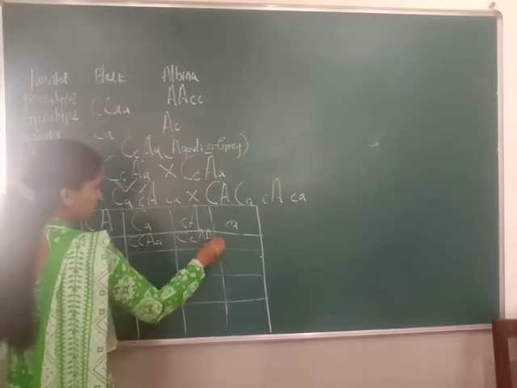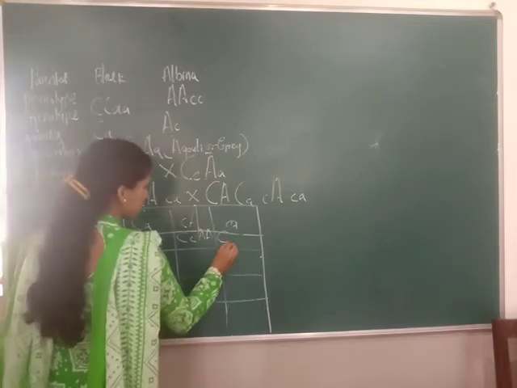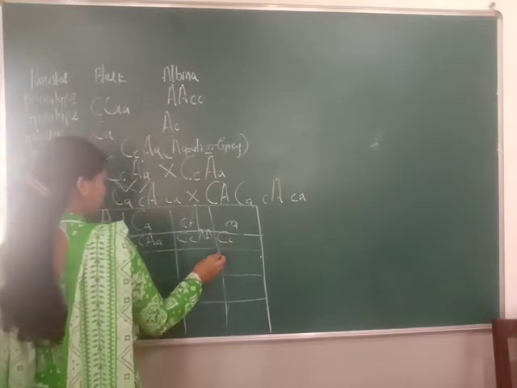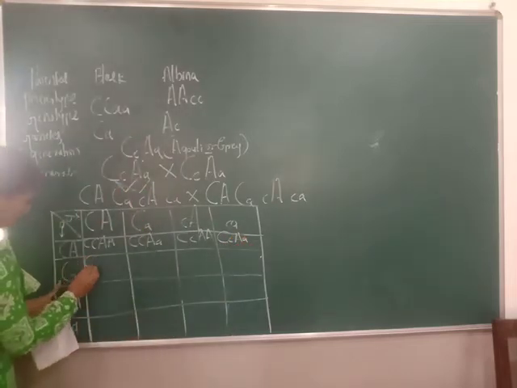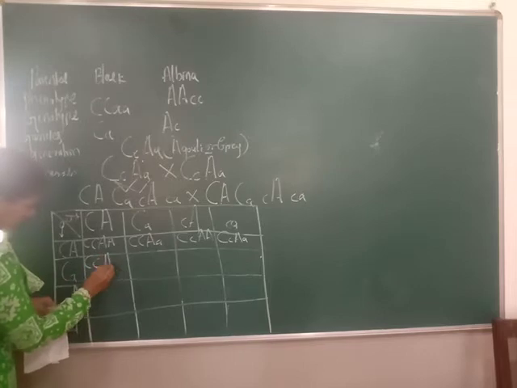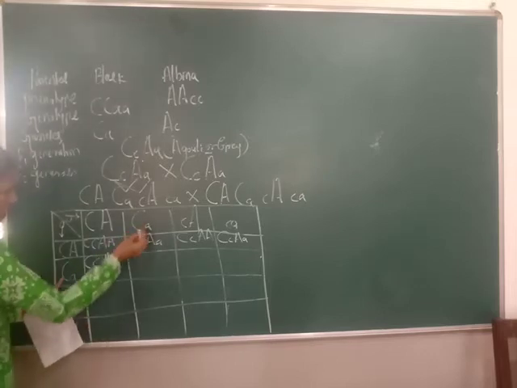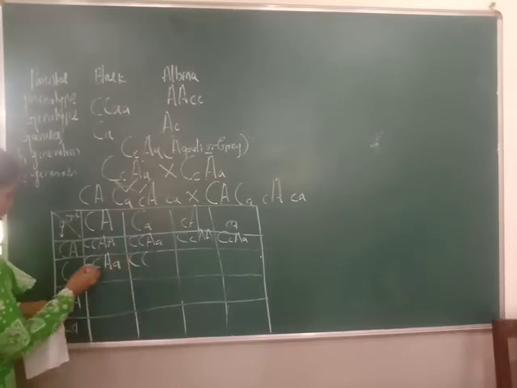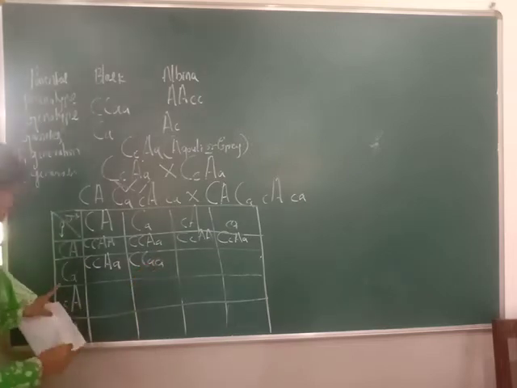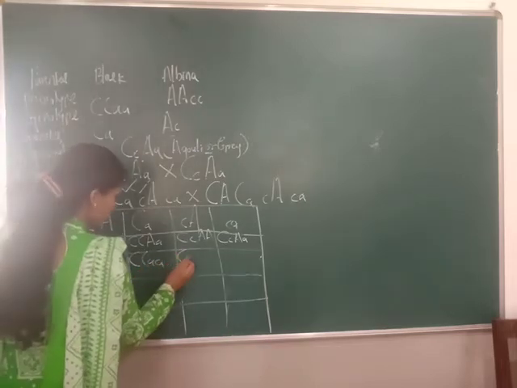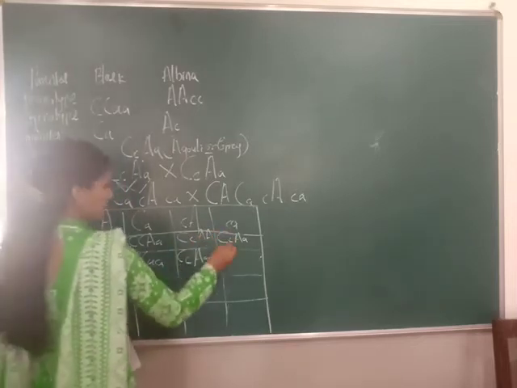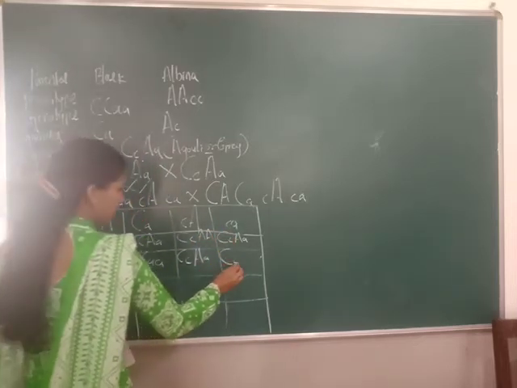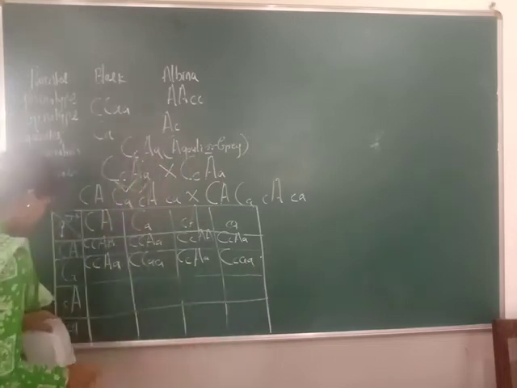Capital C, capital A, capital C, capital A. Then capital C, capital A, small a. Here capital C, capital A, small a. Capital C, small a, small a. Capital C, capital A, small a. Capital C, small a, small a.